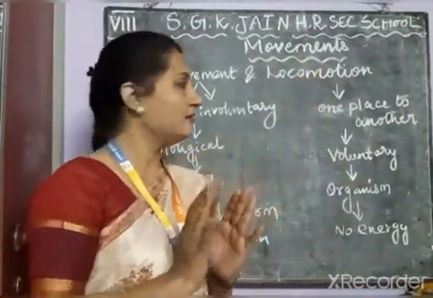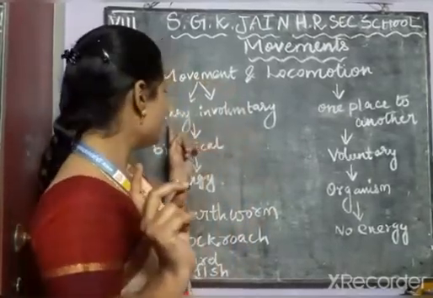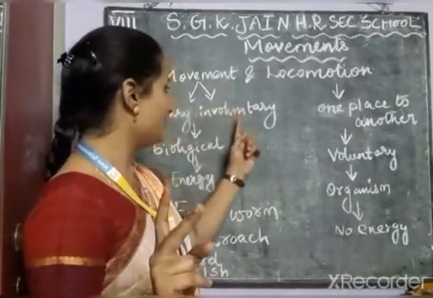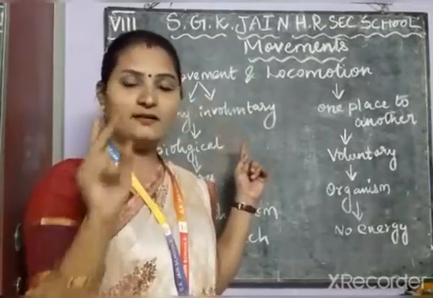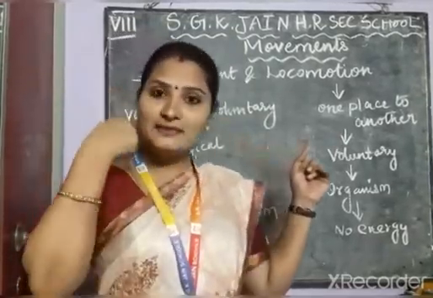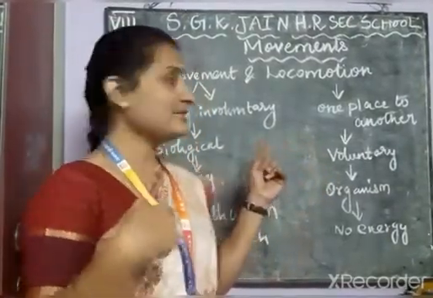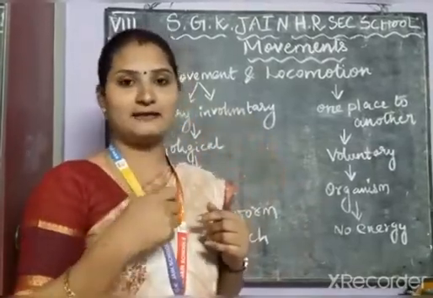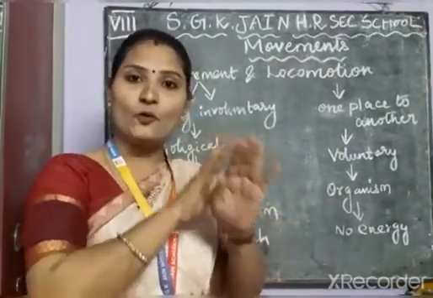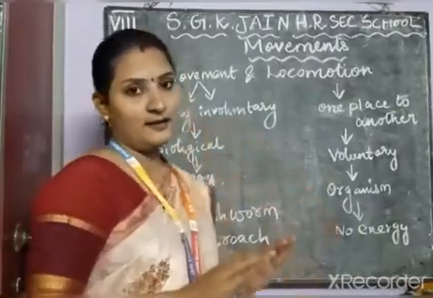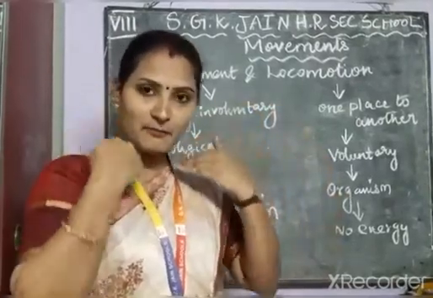Have you understood? Movements are classified into two categories: voluntary movement and involuntary movement. Voluntary movement means the action takes place with our conscious will. For example, I am writing, walking and doing exercise. Those are voluntary actions, because all those things are done with my conscious.